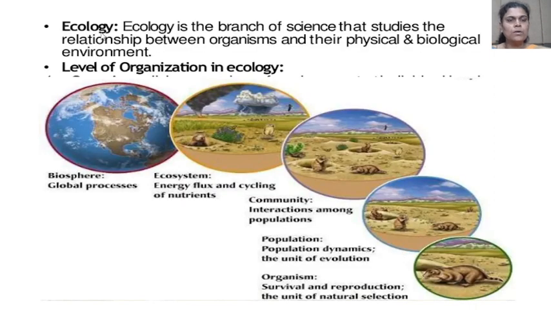Here, the definition of ecology. Ecology is a branch of science that studies the relationship between organisms and their physical and biological environment. Here, look at the diagrammatic representation of level of organization in ecology. Here we see the organism, then population, then forming the community, and then ecosystem, and then formation of the biosphere.